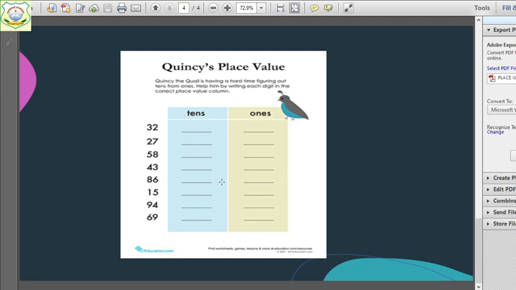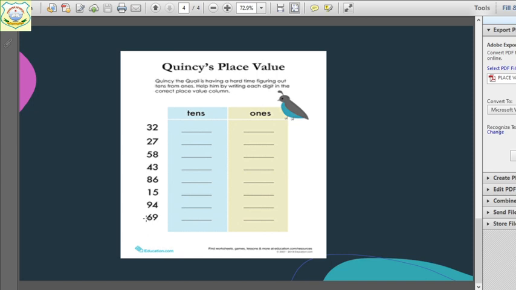86. 6 will go to ones place and 8 will go to tens place. 15. 5 will go to ones place and 1 will go to tens place. 94. 4 will go to ones place and 9 will go to tens place. 69. 9 will go to ones place and 6 will go to tens place.